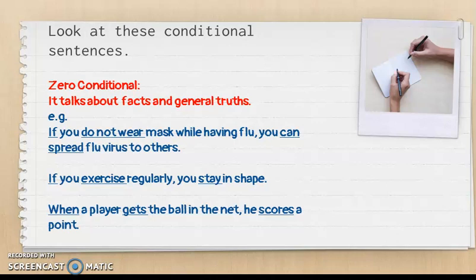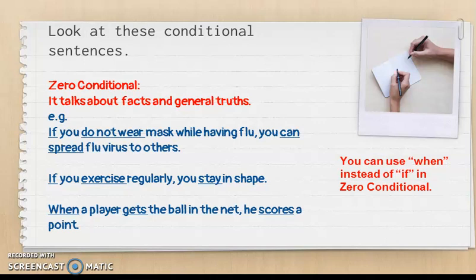As you look at those sentences, you realize if and when are being used. These are called conjunctions. If and when can be used interchangeably. So you can use when instead of if in zero conditional. For example, I can change the first sentence as: when you do not wear a mask while having flu, you can spread flu virus to others.